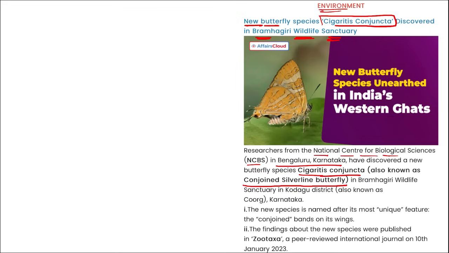Conjoined silverline butterfly. But remember, Cigaritis conjuncta. This is the species of butterfly that was discovered in Brahmagiri Wildlife Sanctuary, that is in Karnataka. Correct? Take a note of it. Cigaritis conjuncta, also known as the conjoined silverline butterfly.